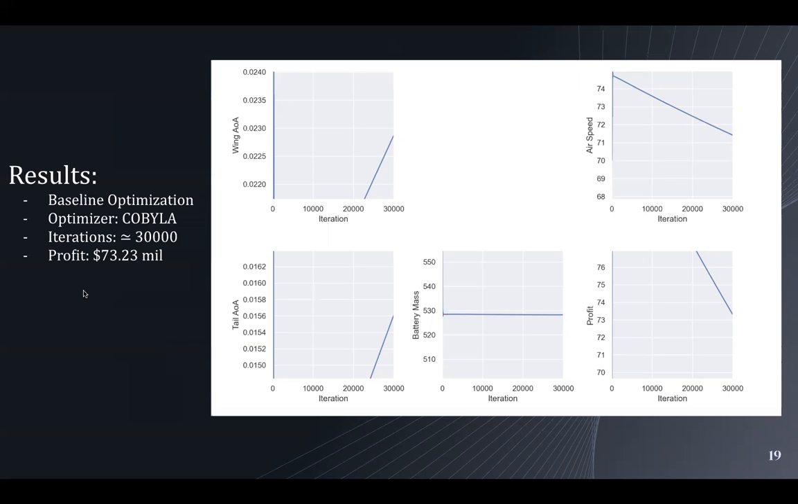And so we use an optimizer called COBYLA. For the baseline, this actually didn't converge. So we set the iteration limit to 30,000, and the last value was $73.23 million.